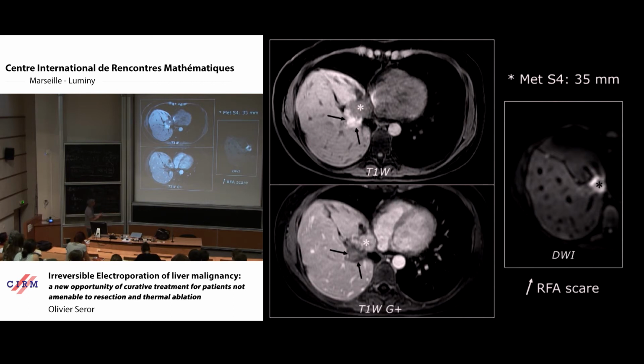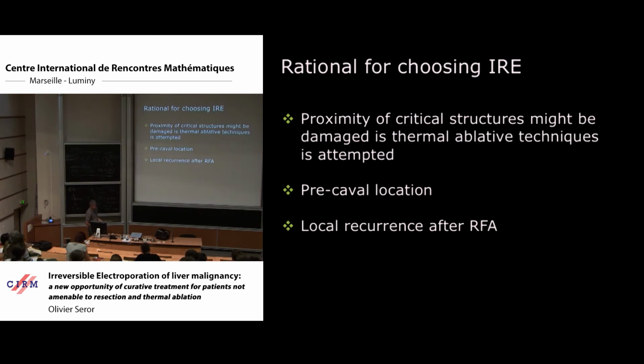And this is the same tumor after gadolinium injection. So the tumor is about 35 millimeter diameter. So the reason for selecting electroporation was proximity of critical structure, precaval location, because when we perform thermal ablation, we have other limitation.